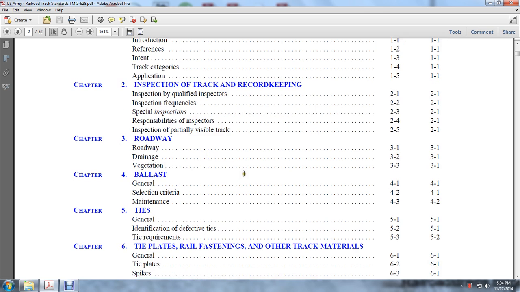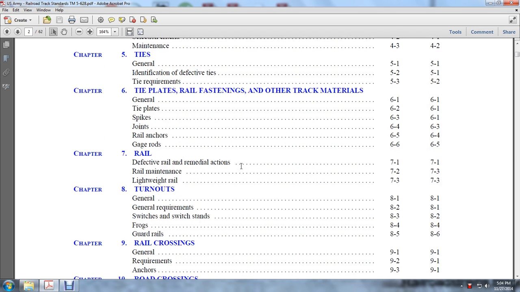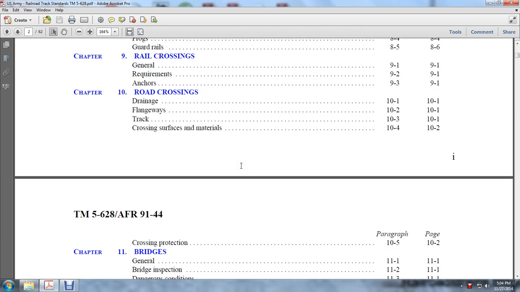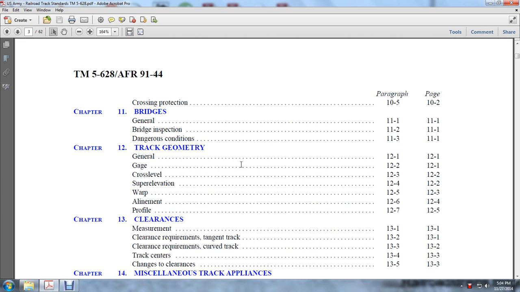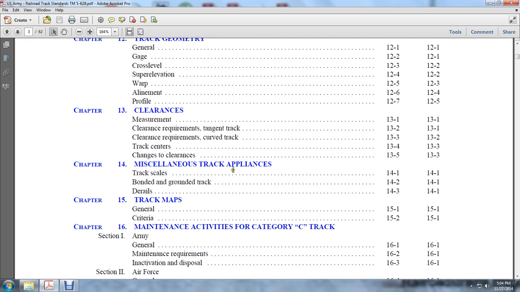Chapter 3, Roadway. Chapter 4, Ballast. Chapter 5, Ties. Chapter 6, Ties, Railway Fasteners, Other Track Materials. Chapter 7, Rails. Chapter 8, Turnouts. Chapter 9, Rail Crossing. Chapter 10, Road Crossing. Chapter 11, Bridges. Chapter 12, Track Geometry. Chapter 13, Clearance. Chapter 14, Track Appliances.